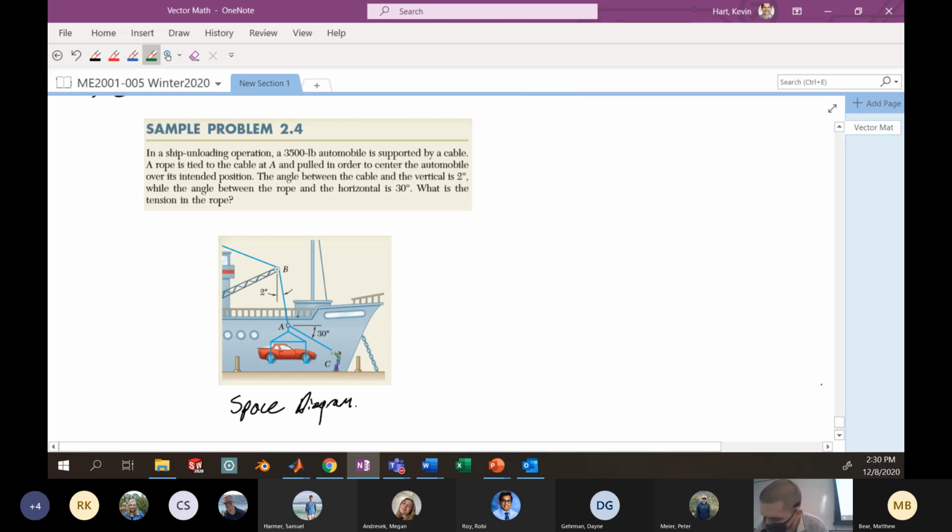The isolation that I want to think of is making an isolating circle, cutting around point A, where I cut through this rope, I cut through this rope, and I cut through the rope that's just below point A. Maybe I should do it in a different color. I'm doing this cut right here. I could choose to do it a different way. I'll talk about that in just a second, but let's go with this isolating cut for now.